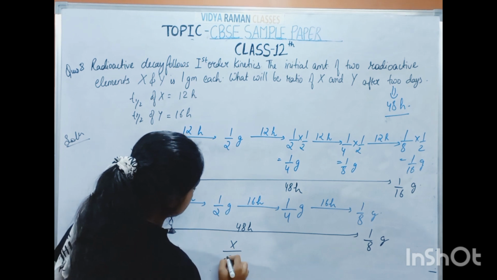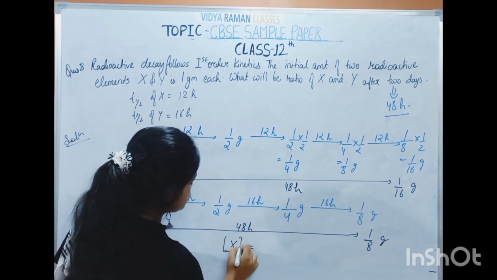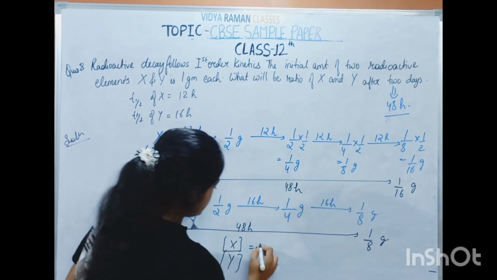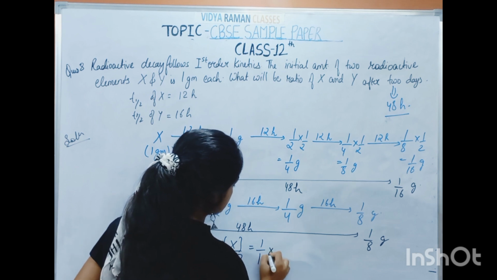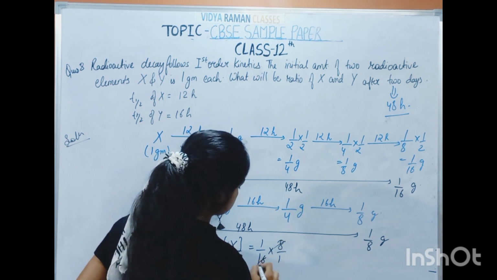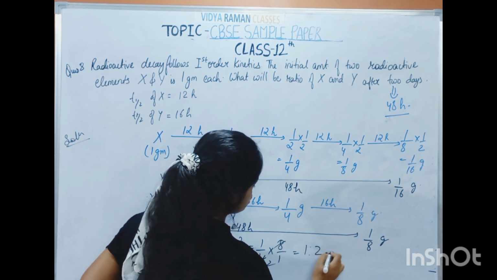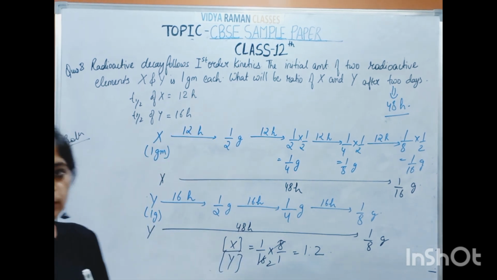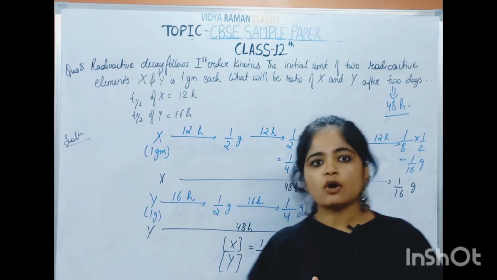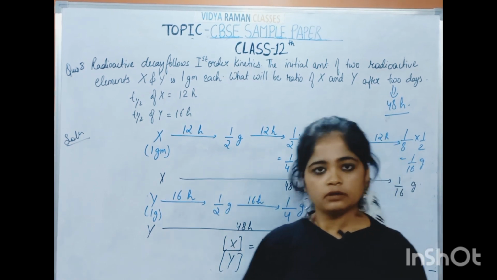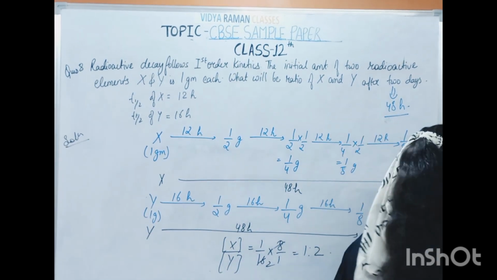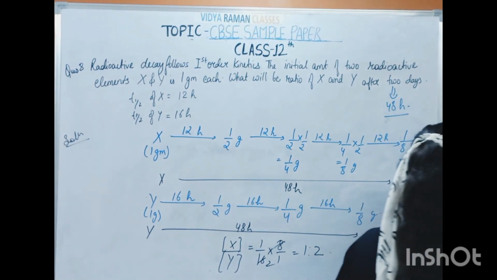So I have to calculate the ratio, right? Concentration of X upon concentration of Y will be equal to 1 by 16 into 8 by 1, which is equal to 1:2. I hope you have understood. So it was a question about half-life. Fine. So the next question will be again.